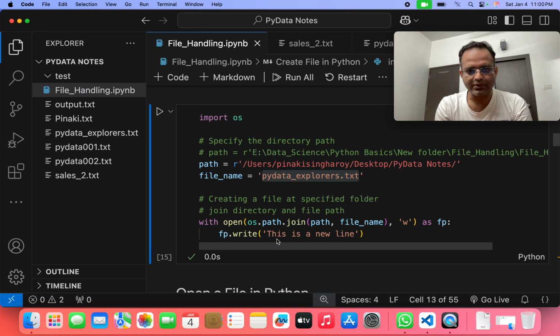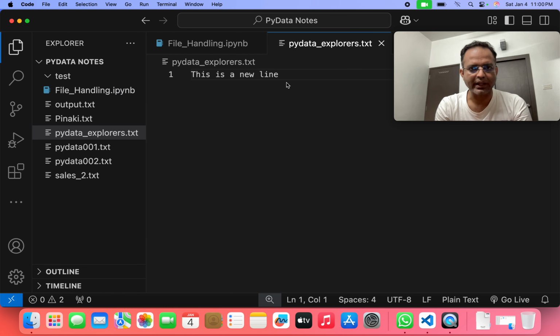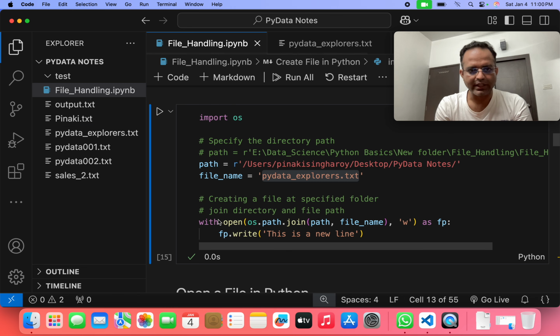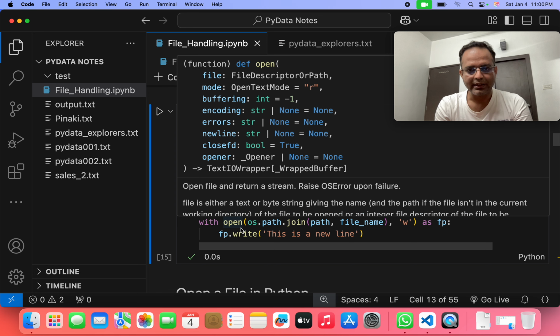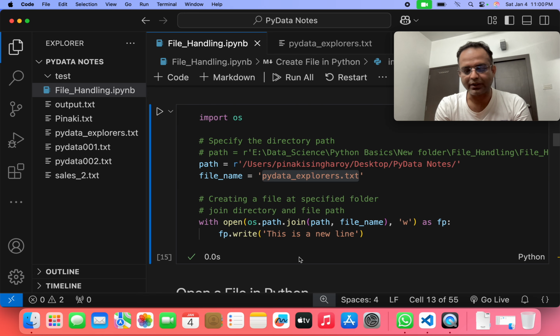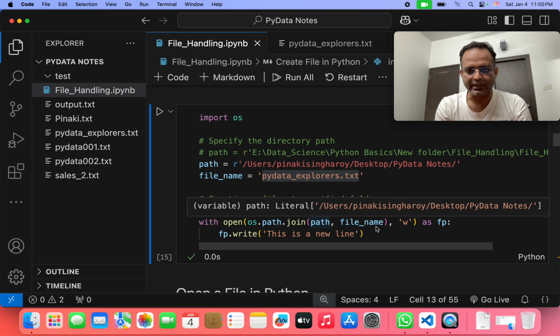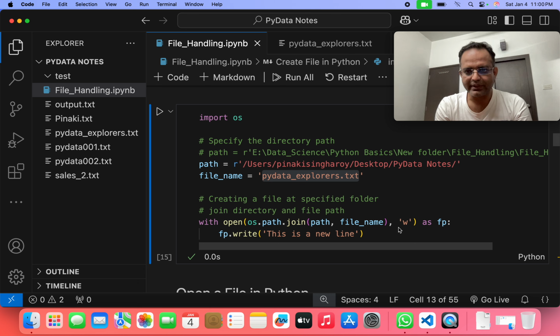Then it writes this line: this is a new line. You can check it. Yes, this is a new line, it is written there. So they are using the with open function. This is another way to open or create a new file and write some lines in the file. os.path.join, then they give the path, the file_name, then the write format, then as fp, then fp.write, this is the function, and within this function they wrote this line.